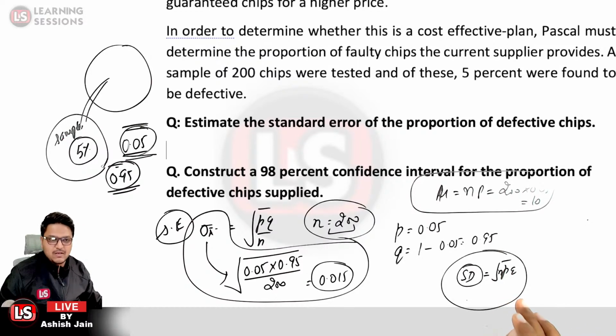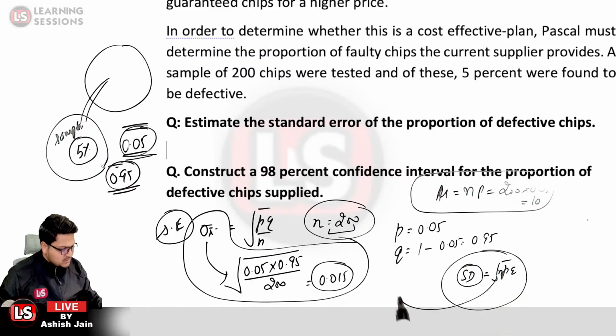So standard deviation is under root of NPQ over here, but it is to be converted into the number of successes over there. So we will be dividing it by N. That is why it was just converted into this particular part. Is that clear?